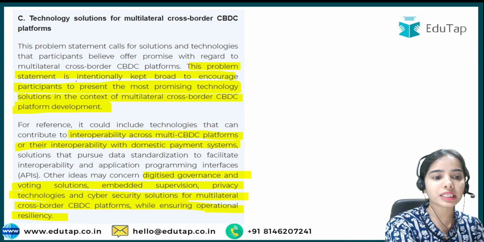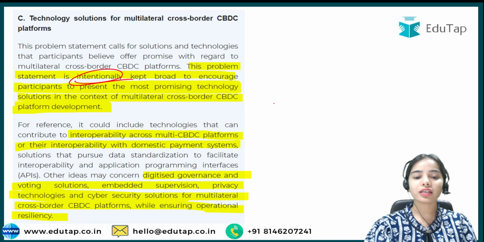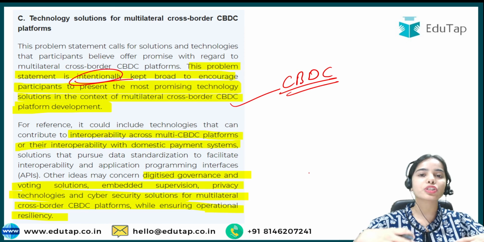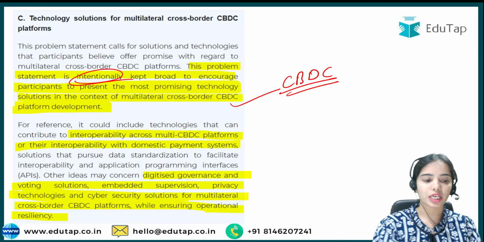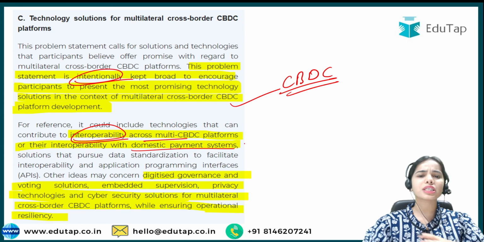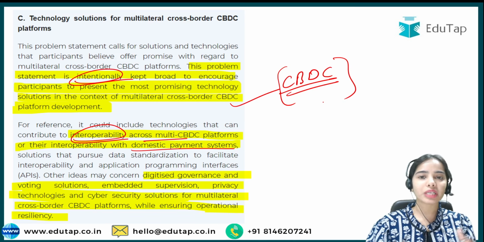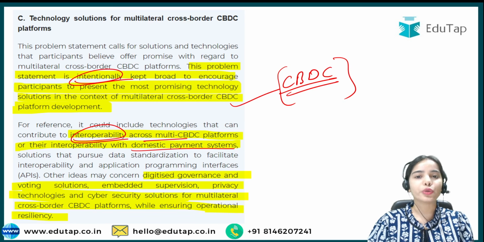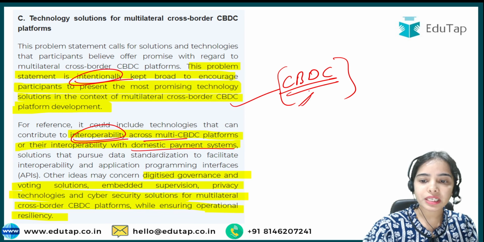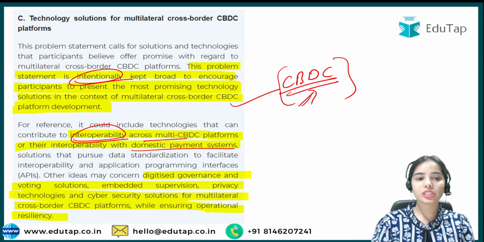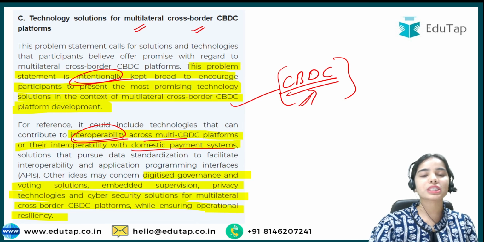This problem statement is intentionally kept broad, to bring different things for the CBDC, so that different technological solutions can come for the CBDC. So, interoperability across multi-CBDC platforms, or their interoperability with domestic payment systems. There is much advancement that can happen in the CBDC arena, because it is quite a new topic. For the CBDC there is open space. Developers can develop technology solutions for the multilateral cross-border CBDC platforms.